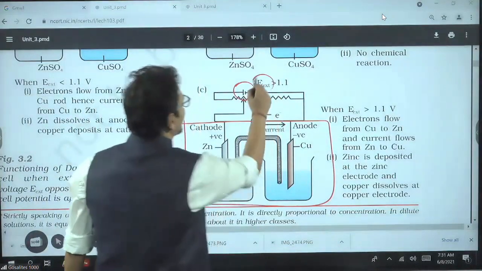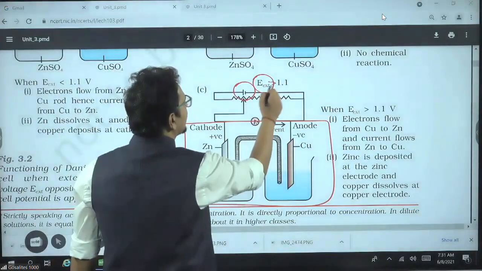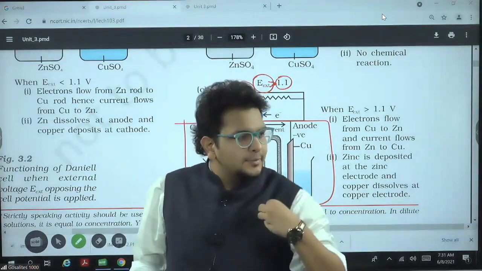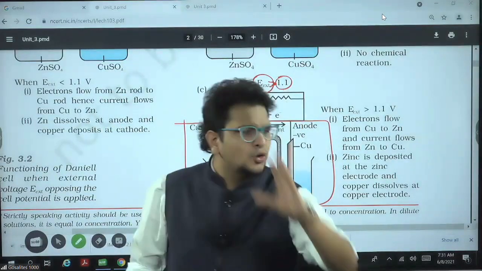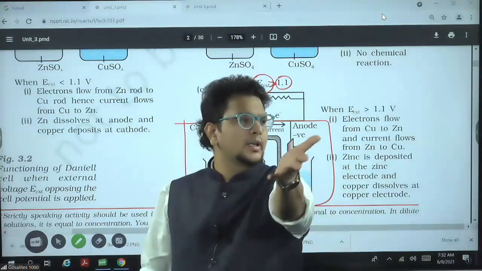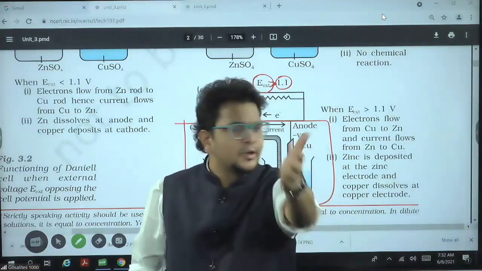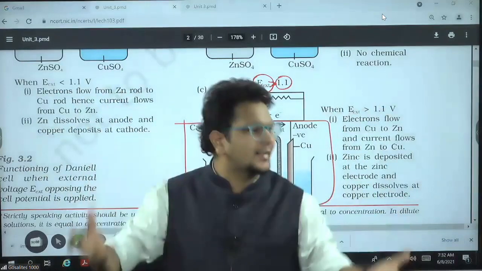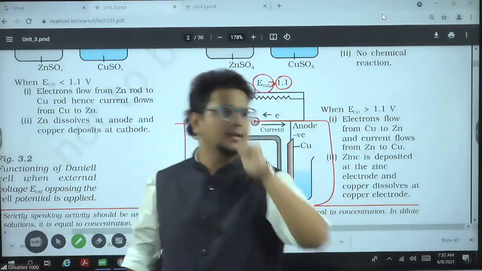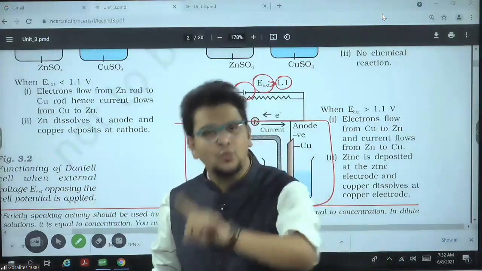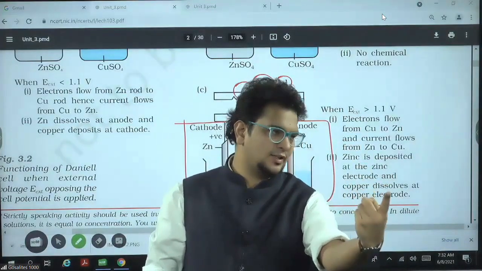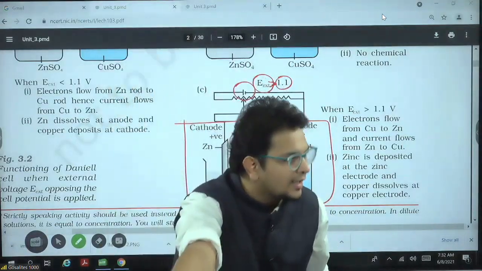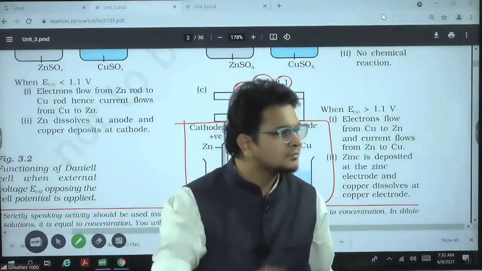If the outside cell voltage is more than 1.1 volt, what will happen? Think about it. If I am the external cell and I am giving more voltage than you can generate, you will not give the voltage, I will give the voltage to you. You generate more voltage, I will take the voltage from you. So when two cells are connected, it is just like your power bank. Your power bank generates more voltage, that is why your mobile is getting charged. But because your 220, 240 volt socket generates even more voltage, that's why the power bank gets charged. Are you getting?